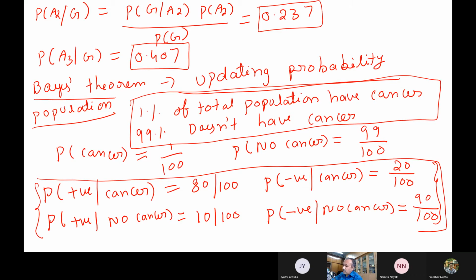So now this information has been given. In the original population, it is 1%. Now somebody has done a test, he has carried out a test. Now you can easily find out the probabilities here. The person has cancer and the test result is positive. So now you have to find out: suppose the test result is positive, given that the test result is positive, what is the probability that you really have cancer?